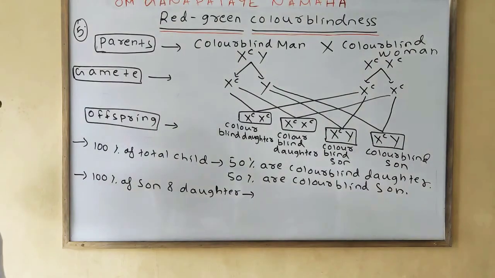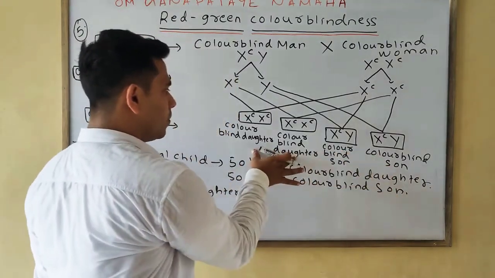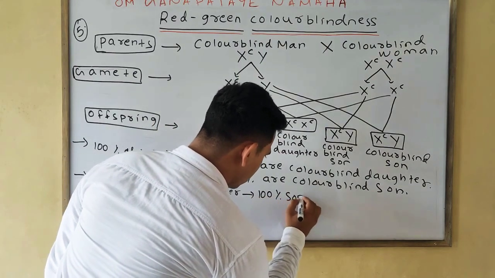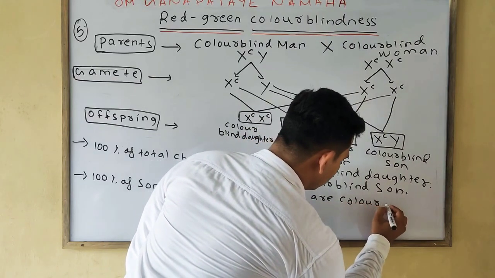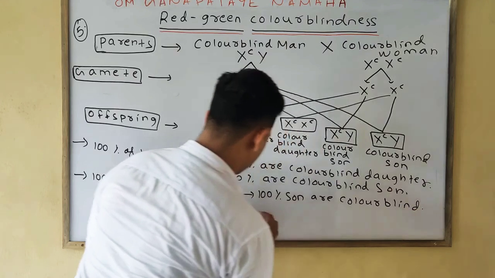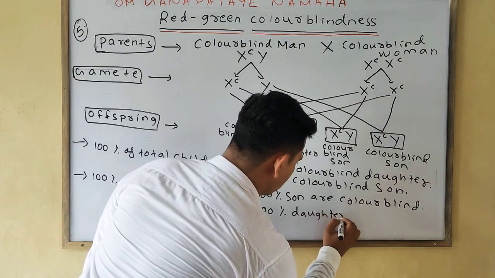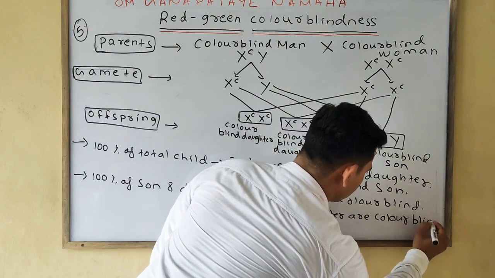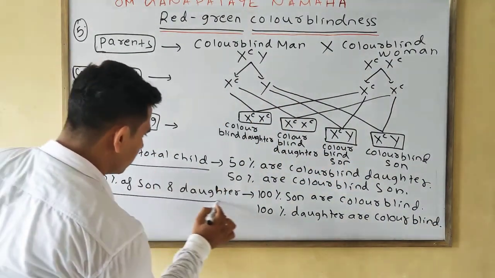So in the case of 100% son and daughter, we will write that 100% son are colorblind and 100% daughter are also colorblind. Okay, so one is a 100% total child, one is a 100% of son and daughter.